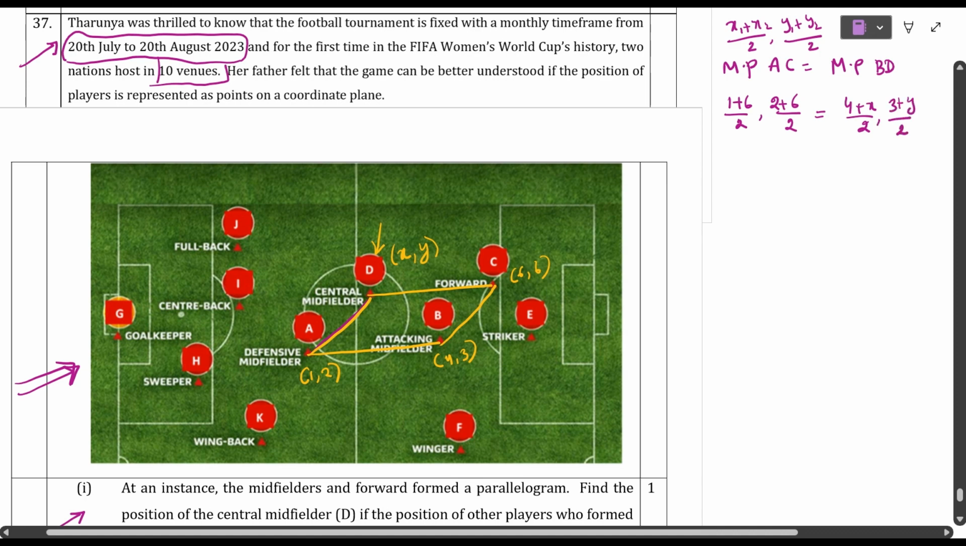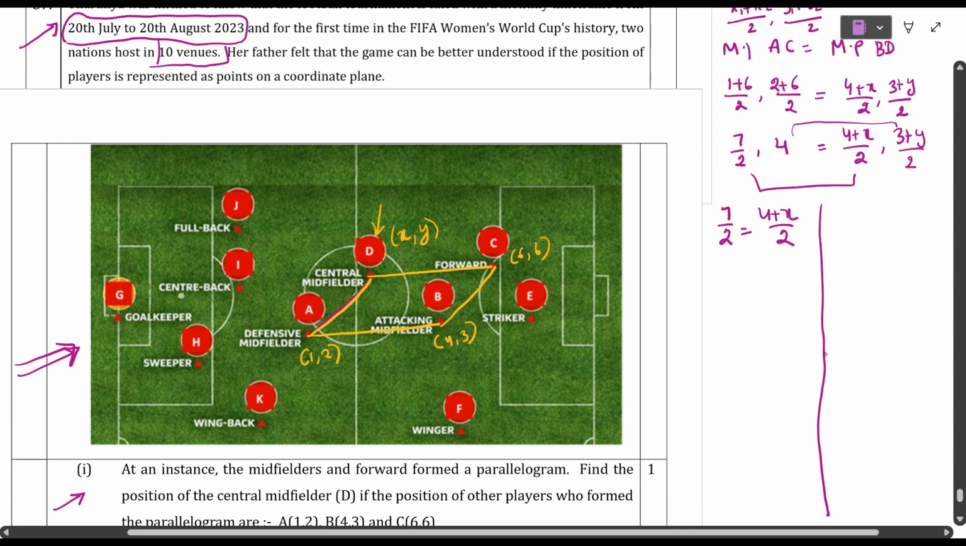Now solve this. 7 by 2, comma 8 by 2 means 4, that is equal to 4 plus x by 2, comma 3 plus y by 2. So how will you solve for x and y? Just equate the x coordinates and y coordinates. So 7 by 2 will be equal to 4 plus x by 2. Solve for this. Cross multiplication: 14 is equal to 8 plus 2x. 2x is equal to 14 minus 8. How much? 6. x is equal to 6 divided by 2. Therefore, x is equal to 3.